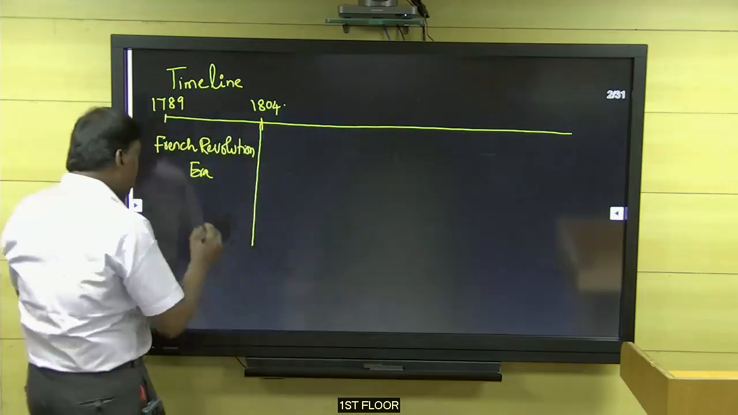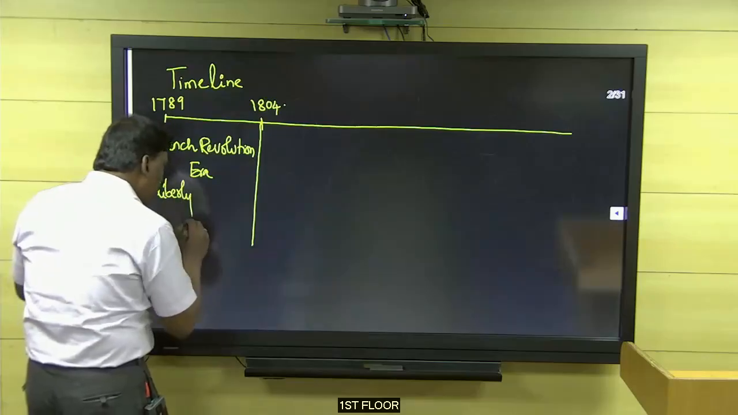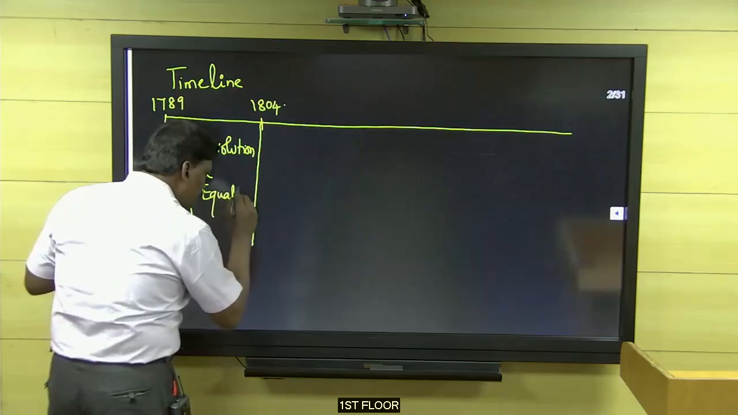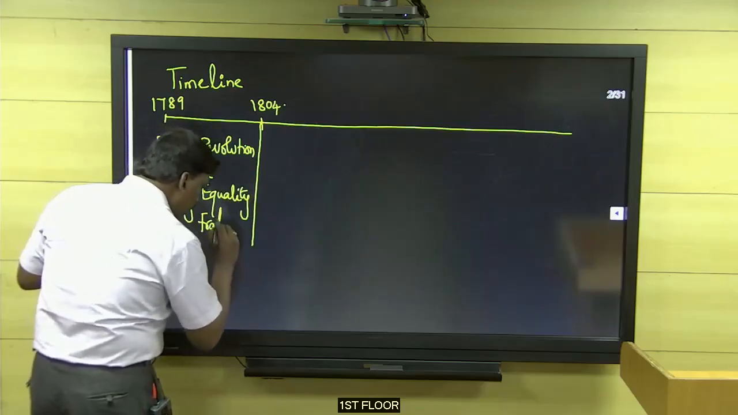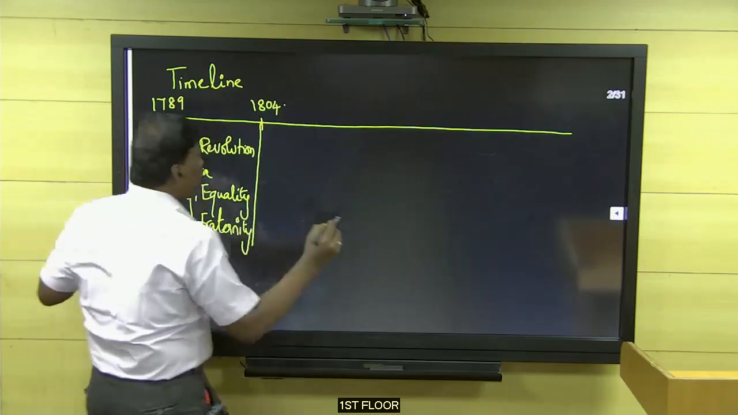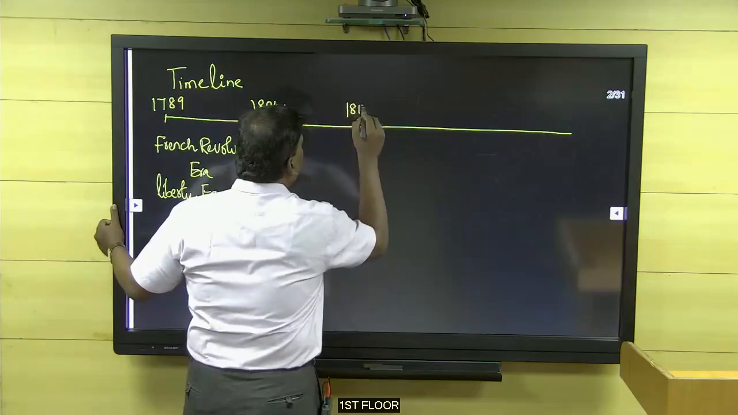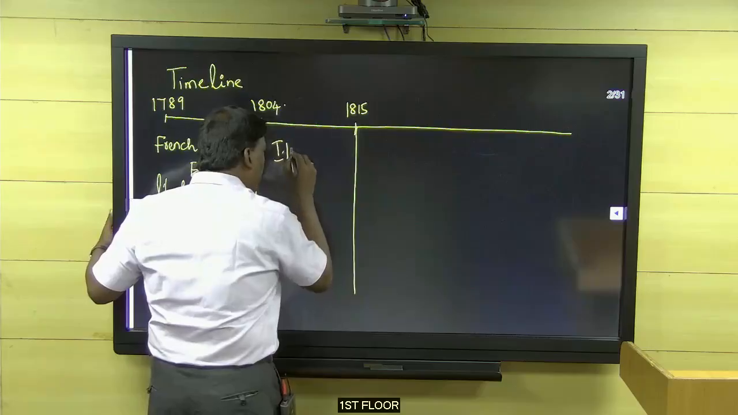What did the Italian people learn here? Liberty, equality, and fraternity. And from 1804 to 1815, the Italian Kingdom.